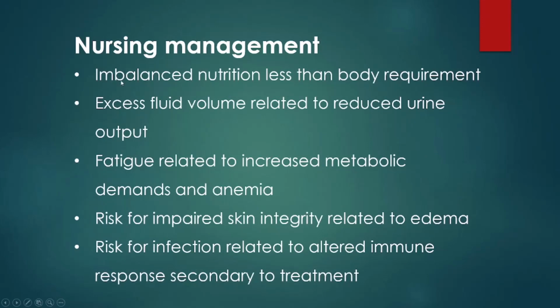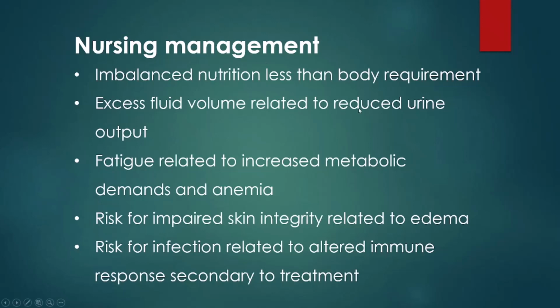Nursing management. First of all, imbalanced nutrition less than body requirements. As there is more fluid accumulation all over the body, loss of appetite can be observed. So we need to educate the children on how loss of appetite can be overcome and how the nutrition pattern can be improved.